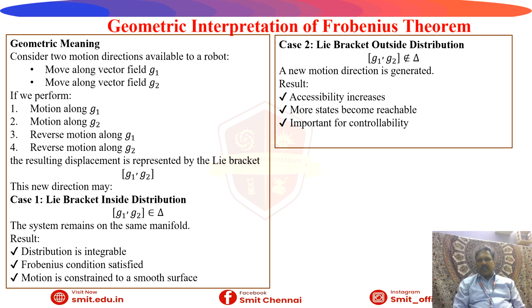The new motion direction is generated. For example, if it is a new motion, it is not within the limit. The new motion will be generated, so accessibility will increase in this case. So more states become reachable.